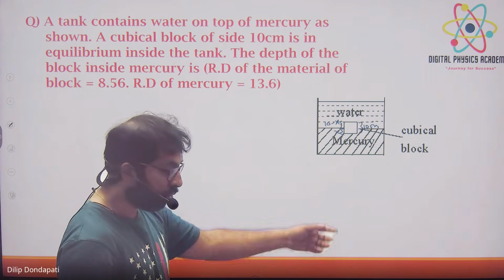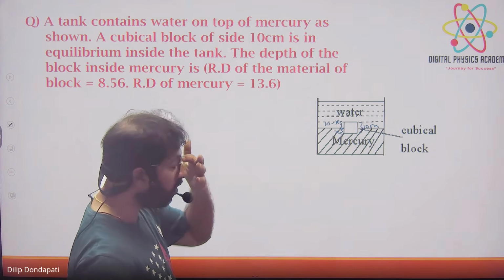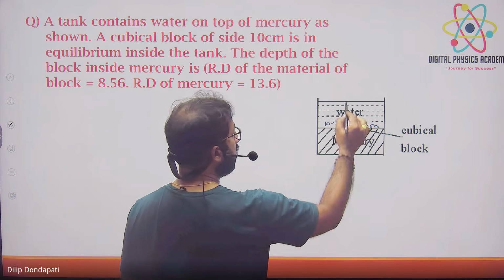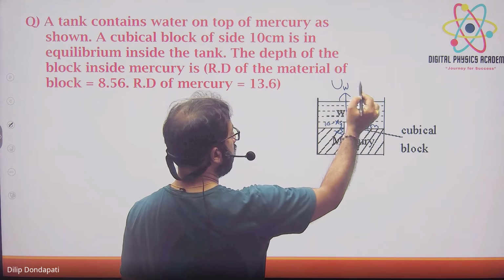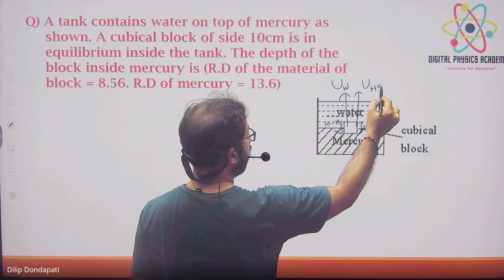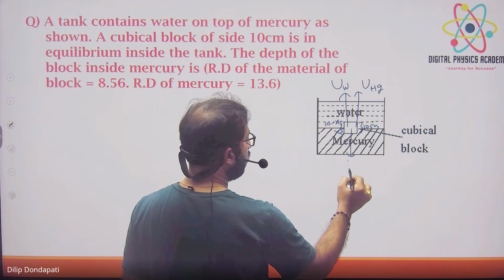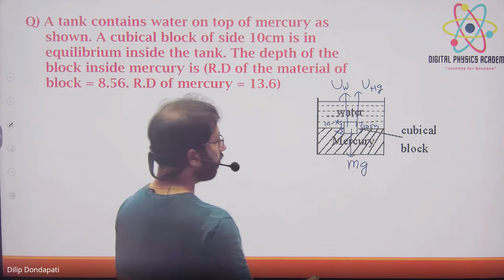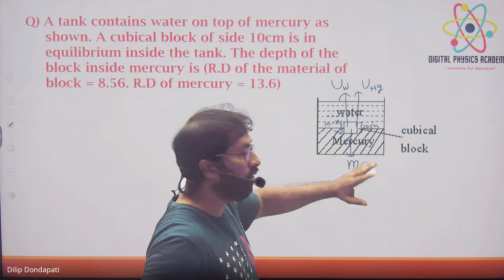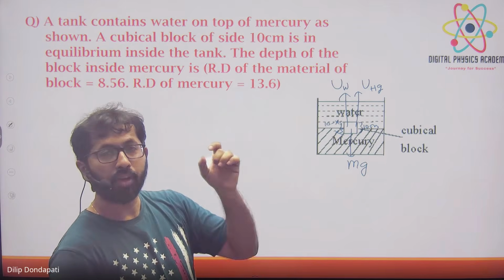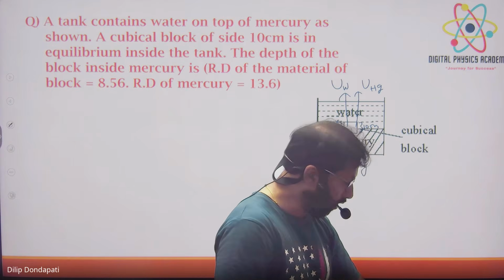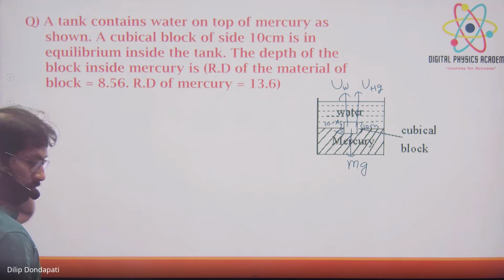Right, इसके ऊपर what are the forces acting on it, tell me. इसके ऊपर दोनों liquid है ना, दोनों की वजह से upthrust आएगा. Upthrust due to water plus upthrust due to mercury, and downwards is mg, right? So now since equilibrium, upward force, downward force equal करके solve करके आपको एक general formula आएगा. वो formula we will write, that will be easy for you. ओके, on the videos मानो.